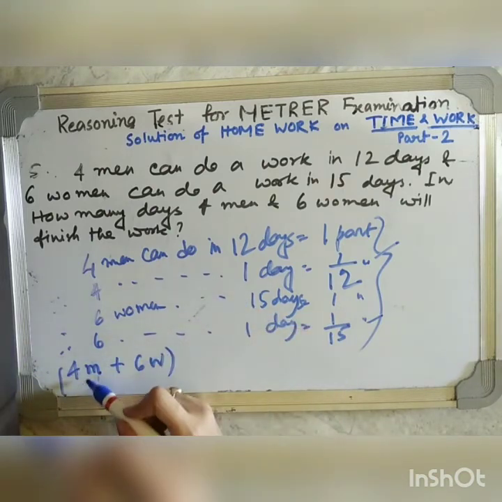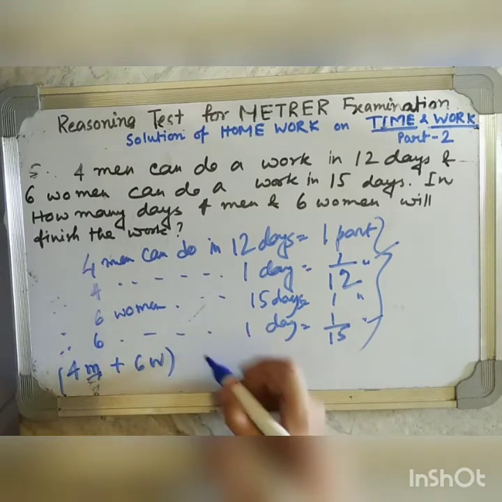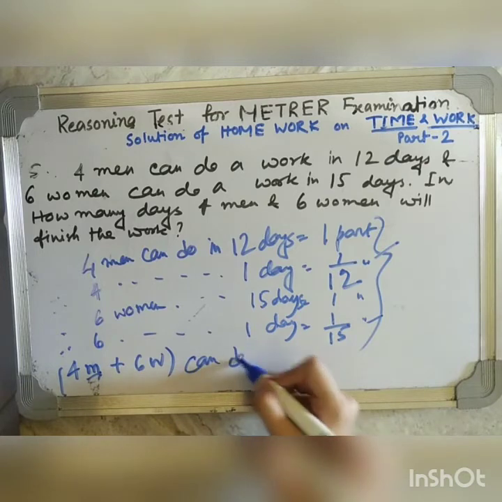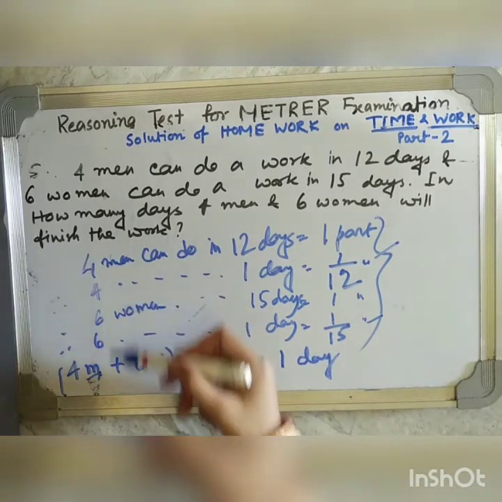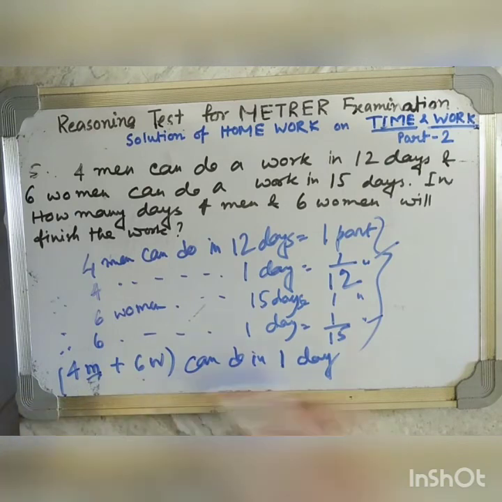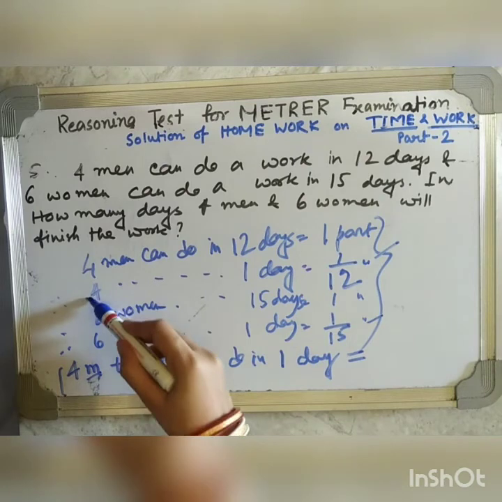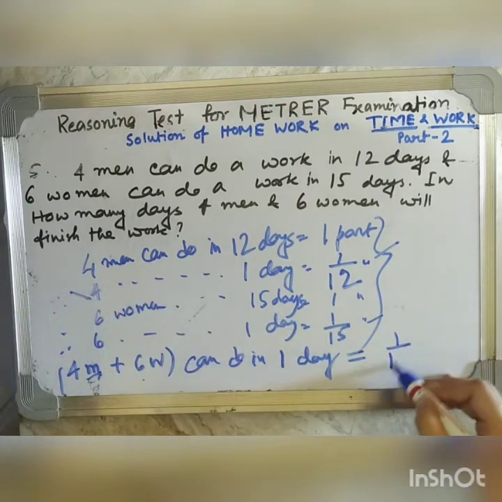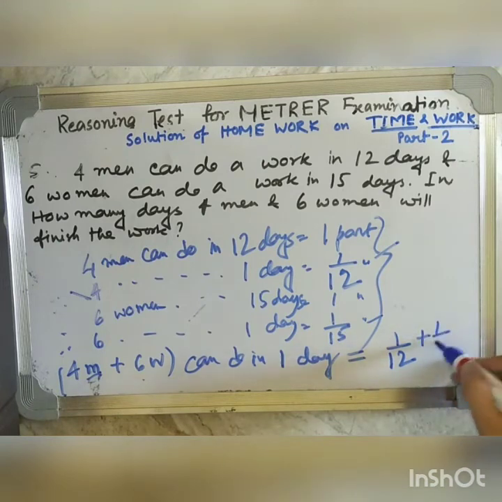Men is represented by this M and woman is represented by this W. Okay. Can do in 1 day. Just instead of A and B we have put 4 men and 6 women. Okay. So 4 men are doing 1 by 12 part in 1 day. 6 women are doing 1 by 15 part in 1 day.